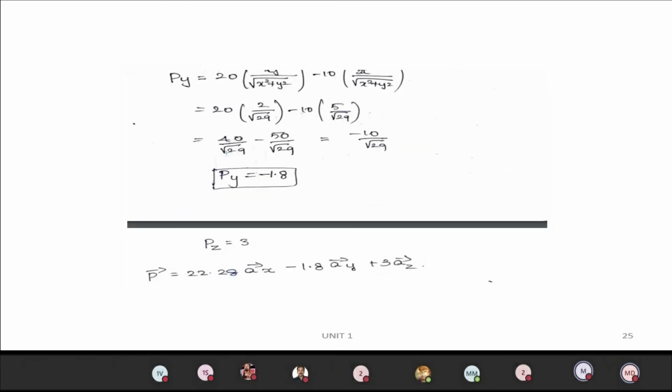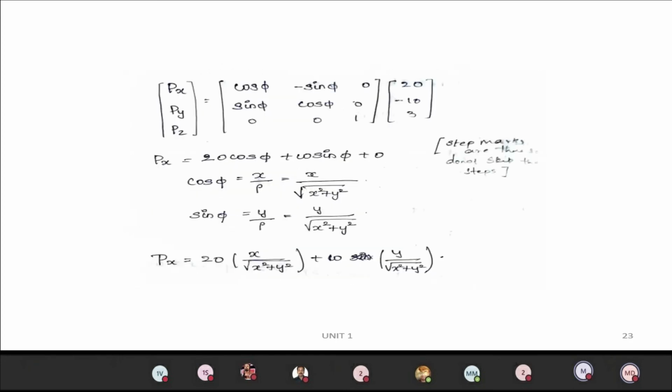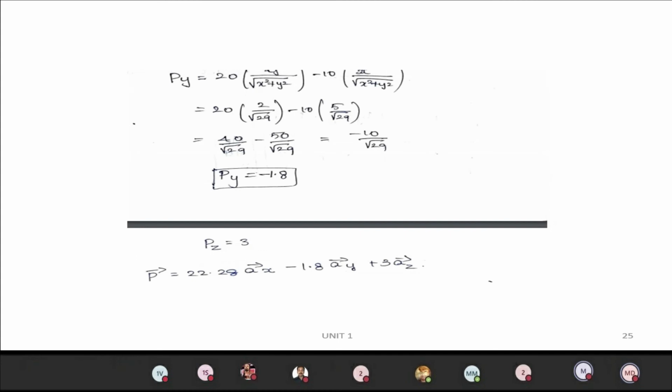And for the pz value, we have to go for the matrix multiplication here. So we can see what that pz value is: 20 into 0 plus minus 10 into 0 plus 1 into 3. So you will be getting pz value as 3 here. So the final answer is p equal to 22.28 ax vector minus 1.8 ay plus 3 az. This will be the answer for the p vector. This is how you get the conversion from cylindrical vector to Cartesian vector.